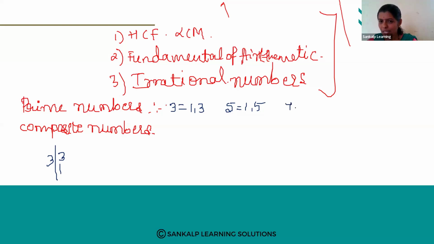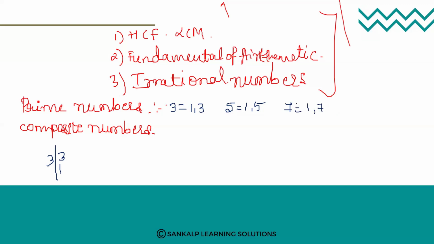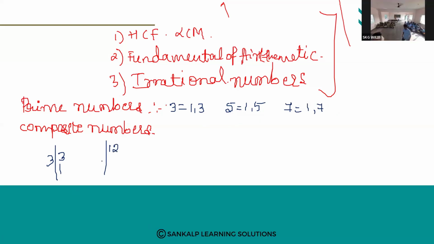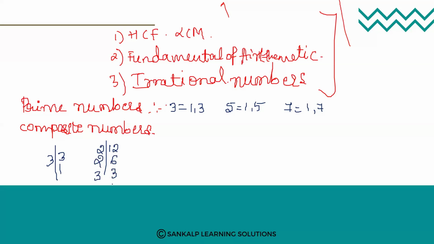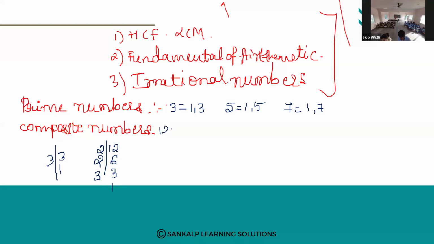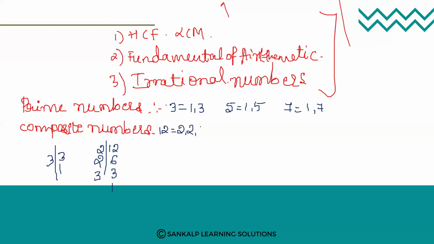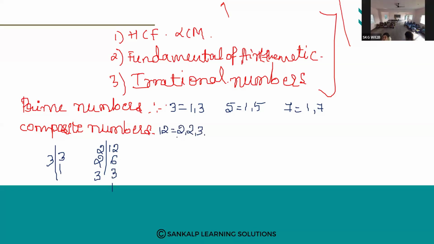Okay, if I consider 7, tell me the factors of 7. That is 1 and 7. Like that, if I consider 12, what will I get? Tell me the factors of 12. We'll do it by the factorization method. 2 sixes are 12, 2 threes are 6, 3 ones are 3. That means 12 factors are 2, 2 and 3.